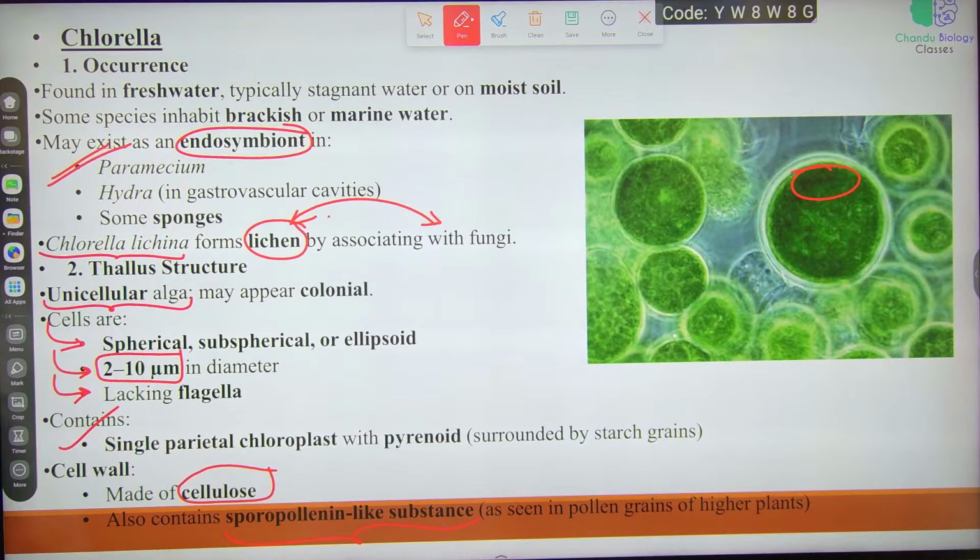Next, Volvox. Volvox is a freshwater planktonic alga. They are commonly found in stagnant waters like pools and ponds during spring and the rainy season. Colonies appear as green pinhead-like structures, visible to the naked eye over the water surface.